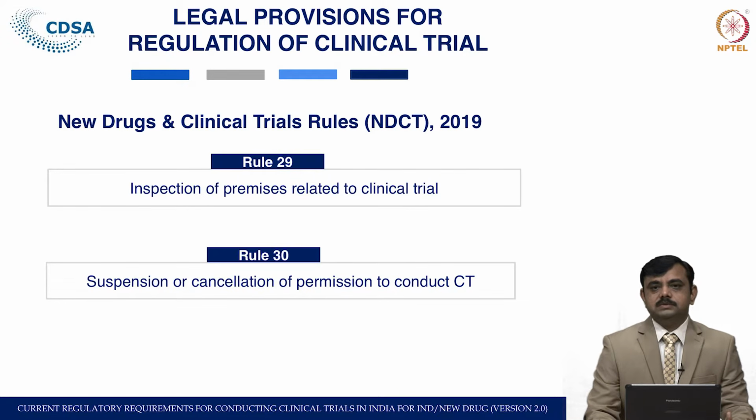Once you get permission for conducting the clinical trial or BA/BE study, if the conditions stipulated in that permission are not complied with, or if there is any violation of these conditions, rules or regulations, then under rule 30 the licensing authority can suspend or cancel the permission.